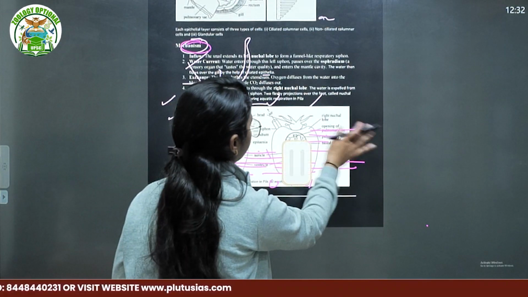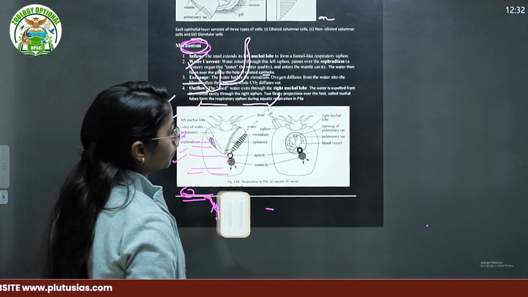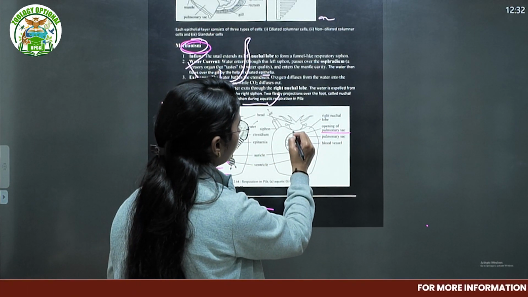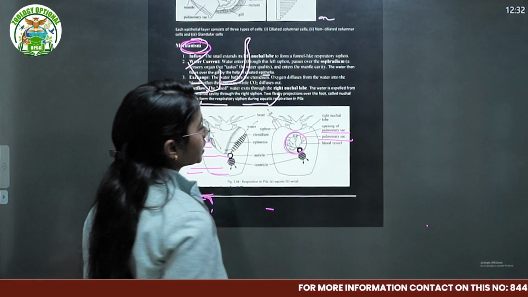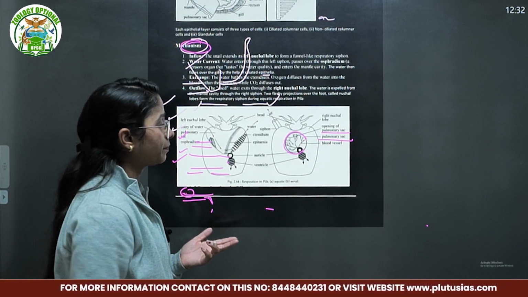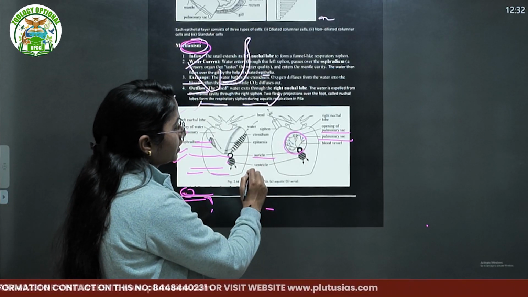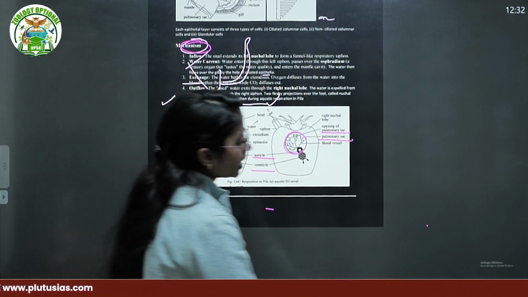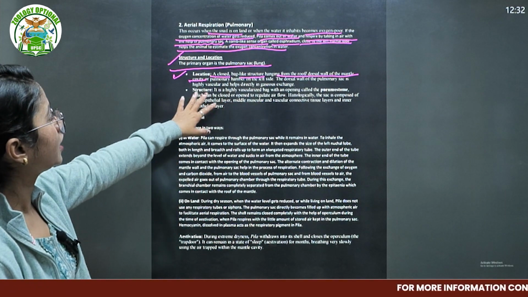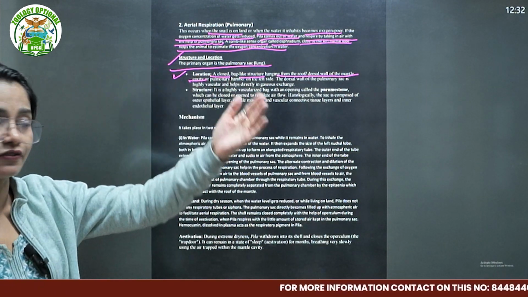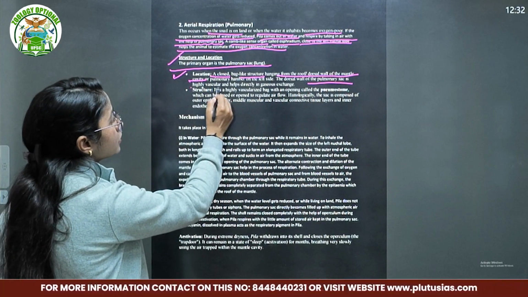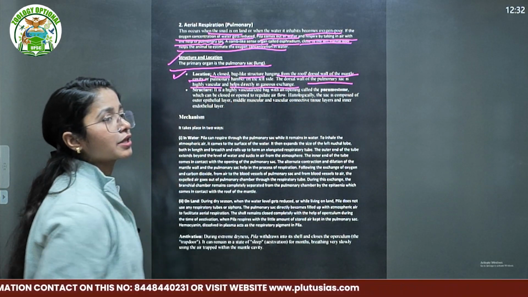Here we can see this is your pulmonary sac, this is the opening of the pulmonary sac, this is your overall pulmonary sac. So it is actually hanging like this. Here the heart development is properly shown: that's the auricle, that's the ventricle. The pulmonary sac is present on the dorsal wall of the mantle cavity, or the pulmonary chamber on the left side. The dorsal wall of the pulmonary sac is highly vascular and helps directly in gaseous exchange.